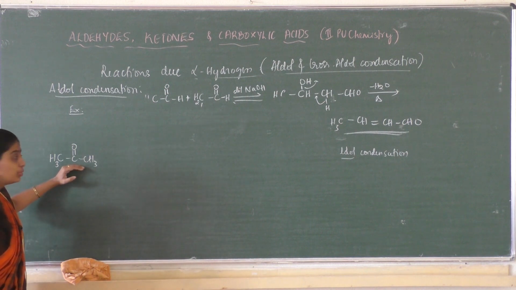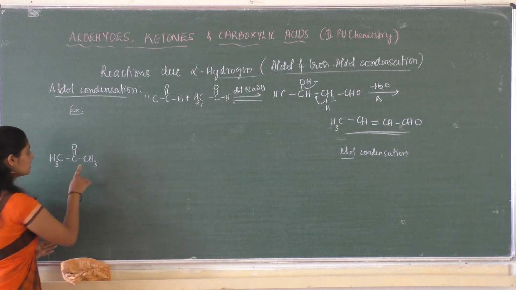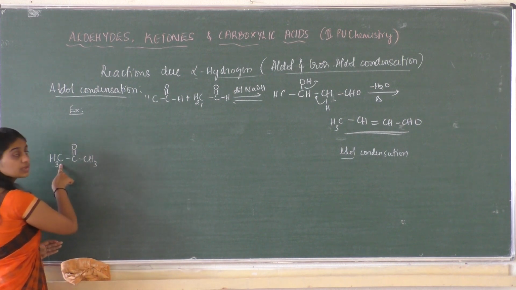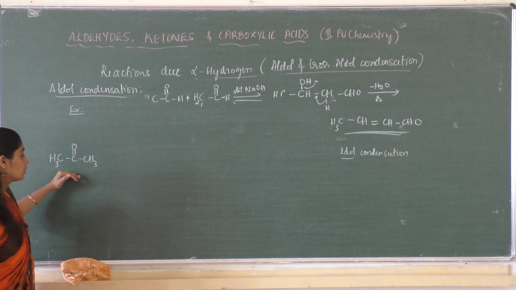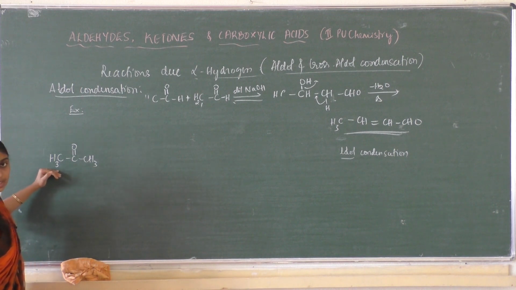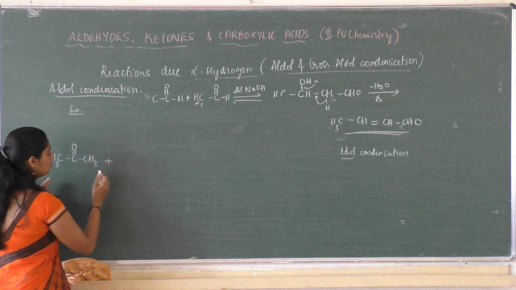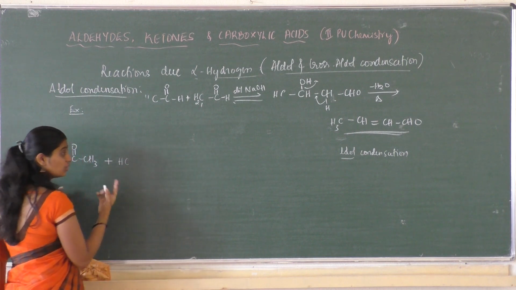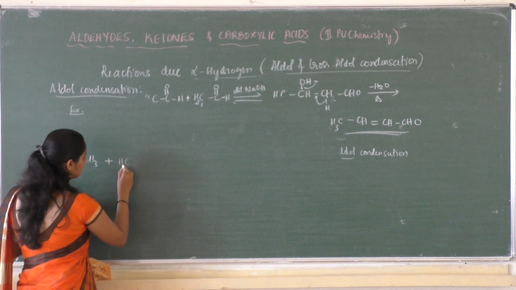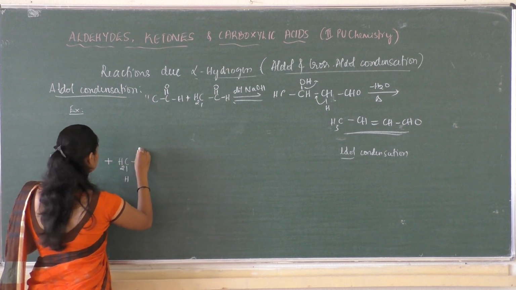So this molecule obviously shows aldol condensation, because of the presence of two alpha carbon atoms. This is an alpha carbon atom, and this is also an alpha carbon atom. So in total, in this molecule we have 6 alpha hydrogen atoms, 3 on this side and 3 on the other side. Clear? Plus this will react with one more molecule of ketone, that is CH3. So in order to write the reaction, I am writing it like this so that it will be easy to join the two molecules.